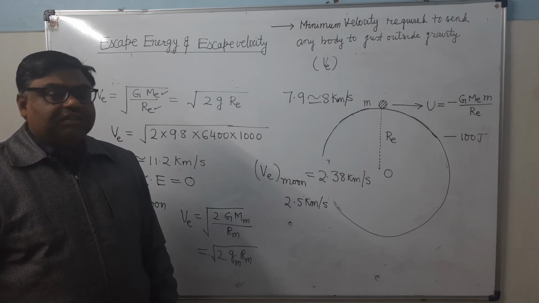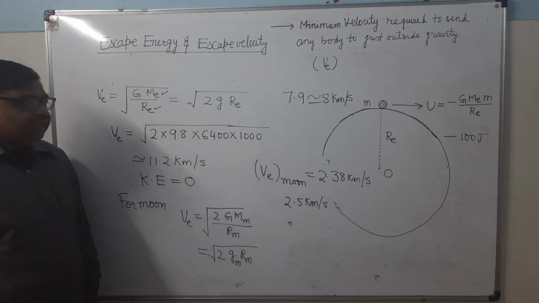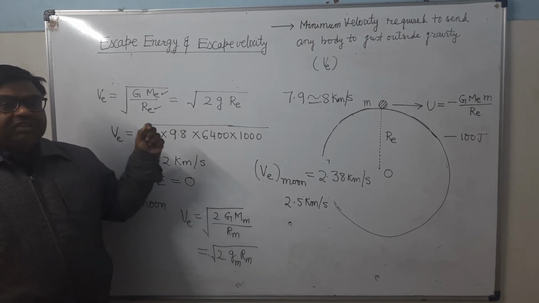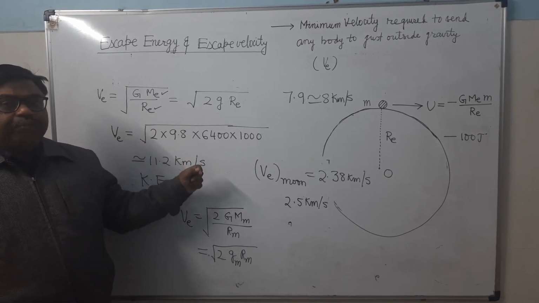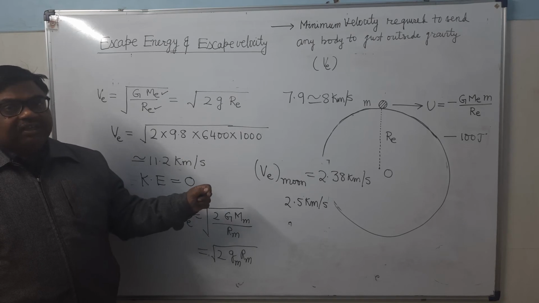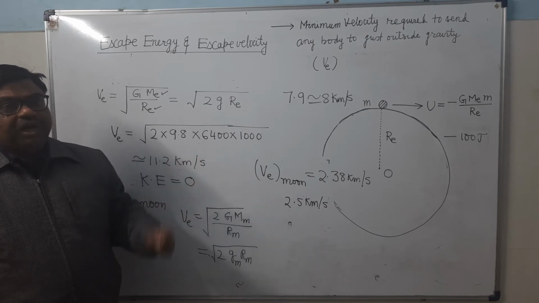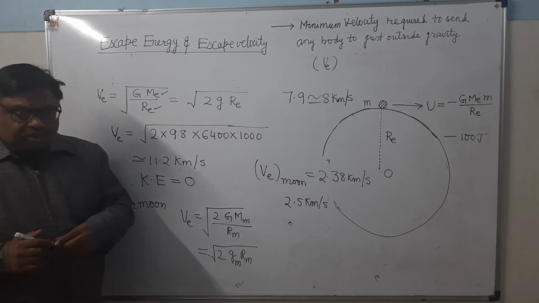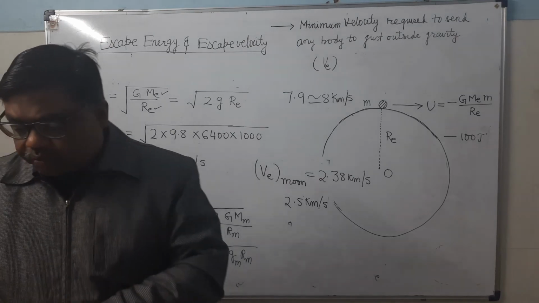On the moon, there is a vacuum. Why is there a vacuum? Why is there no atmosphere? Because of the smaller value of escape velocity as compared to the RMS velocity of molecules of the gas. It's clear? That's why there exists no atmosphere on the moon. There is a vacuum. Now see here, we will deduce one more formula.